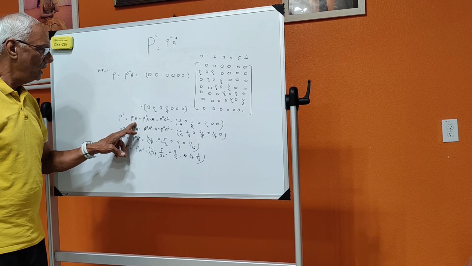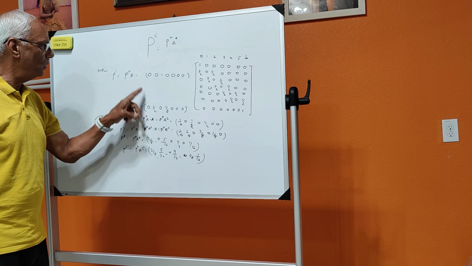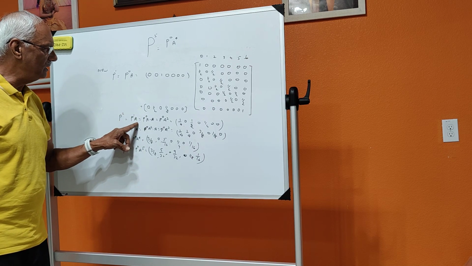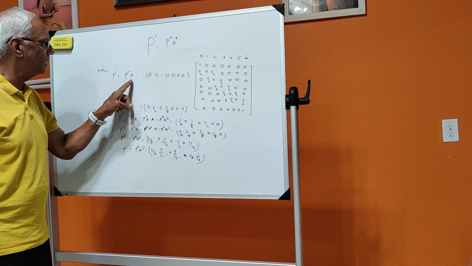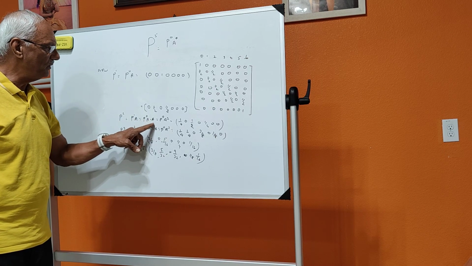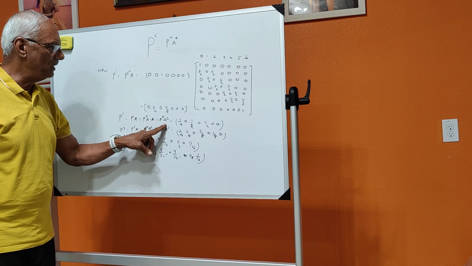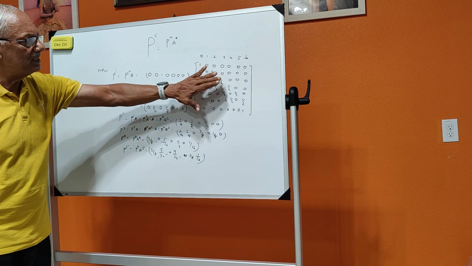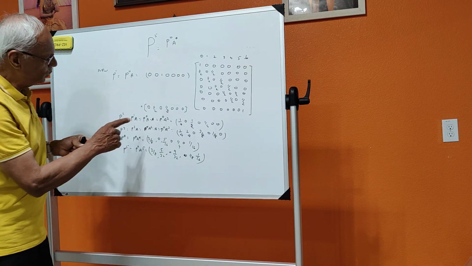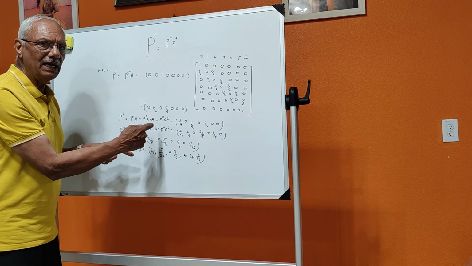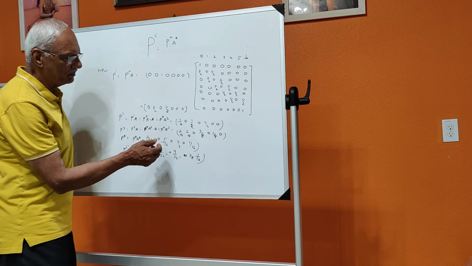P2, P square is equal to P1 A. See, we have got P1 into A. That is nothing but what? P1 here, but P1 is nothing but P naught of A. So P naught of A into A, which is nothing but P naught of A square. Now, A has to be multiplied by itself, and you do the multiplication with the initial probability. How do you get this?